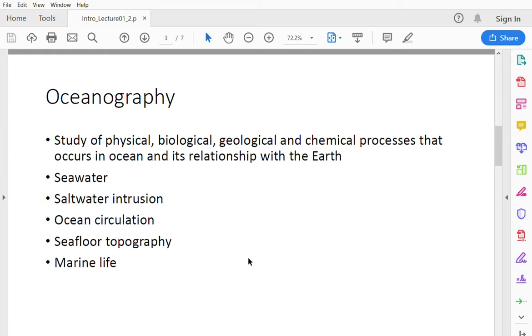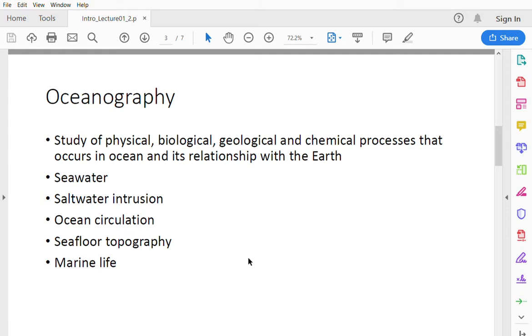Another important feature that we study in the ocean is the sea floor topography, that is, what the sea floor looks like. Is it smooth, or are there other geological features that we can find at the bottom of the ocean? It is very well known that the tallest mountain exists within the ocean, at the bottom of the ocean.